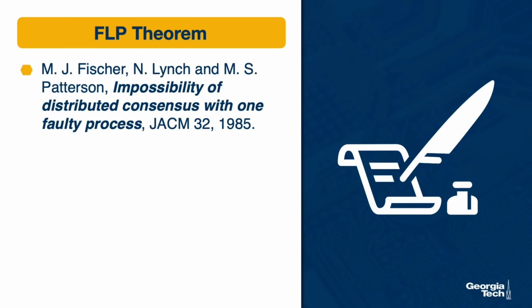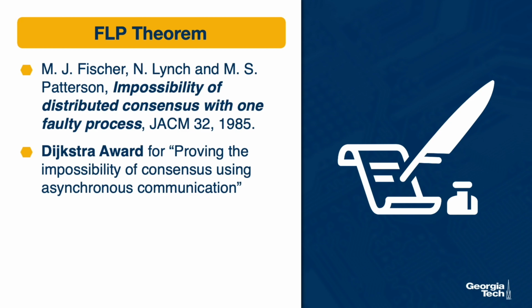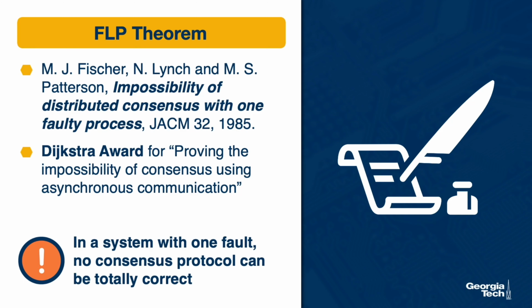The FLP theorem was published in a paper by Michael Fischer, Nancy Lynch, and Michael Paterson. And based on the first initials of the authors' last names, this is known as the FLP theorem. The question of whether or not there are theoretical guarantees on whether consensus can always be reached in a distributed system had received a lot of attention prior to this work. This work was considered a hugely important result and was ultimately awarded the Dijkstra Award, an award named after Edsger Dijkstra, and it's given for major contributions to distributed computing. The title of the paper is Impossibility of Distributed Consensus with One Faulty Process. So as the title suggests, the answer to this question is no.